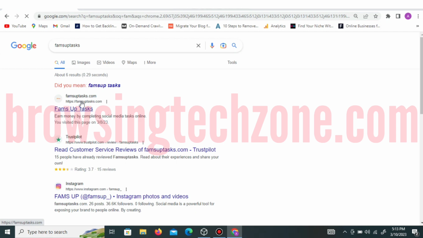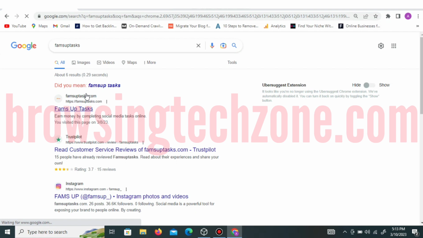famsuptasks.com. So immediately you open your browser, all you have to do is type famsuptasks.com in your URL bar and visit the platform. So let's visit the platform. We're waiting for it to load. So this is the platform.